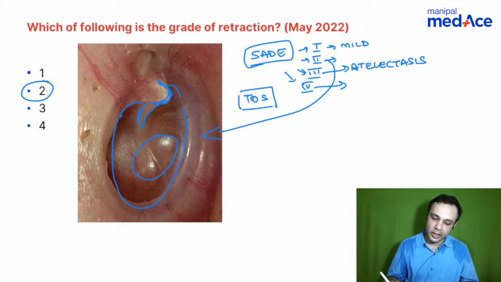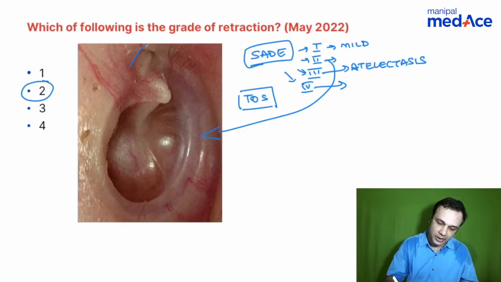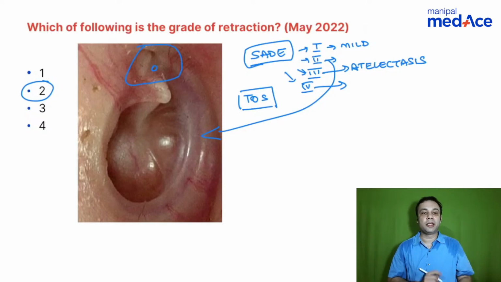When you talk about grade of retraction of the pars flaccida, let me tell you in this image itself. I had a slide on description of each one of them, but it's easier to describe with this image, right? So when you talk about pars flaccida, what happens? You see this area? This is pars flaccida. A small dimple over the pars flaccida is TOS grade 1.